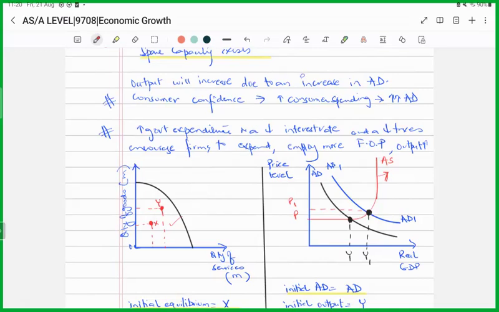Now, if there is an increase in aggregate demand, the entire curve would shift towards the right. So initially, the aggregate demand curve was AD, and the new curve is AD1. What happened? The price level rose from P to P1, and the real GDP also rose from Y to Y1.